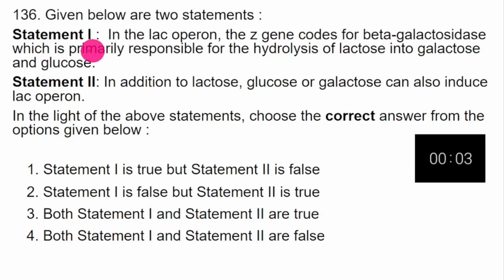Statement 1 says, in the Lac Operon, the Z gene codes for beta galactosidase. Correct. Which is responsible for the hydrolysis of lactose into galactose and glucose. Correct. So statement 1 is true.